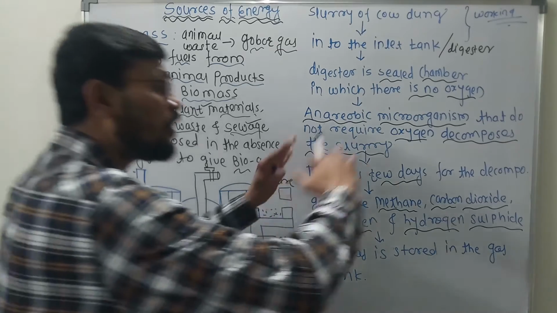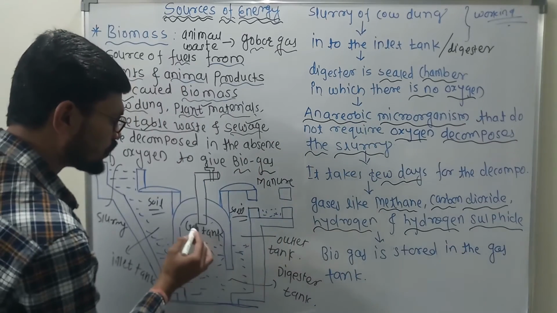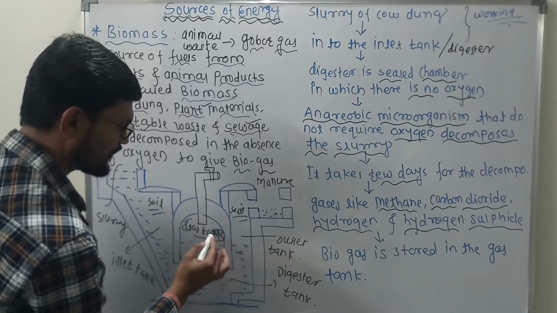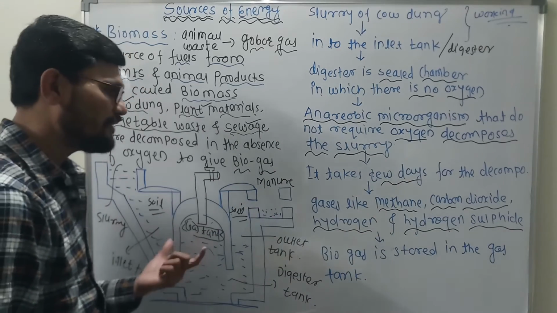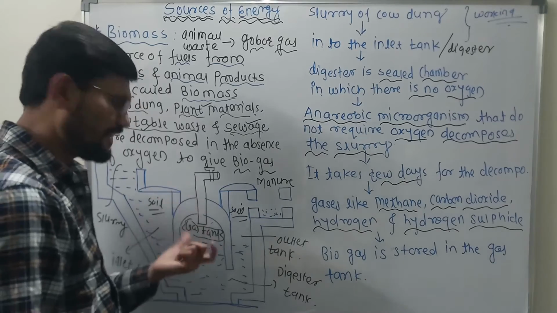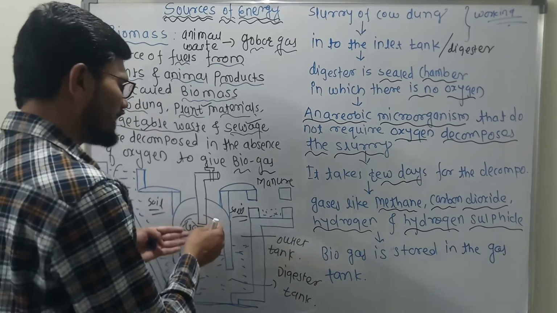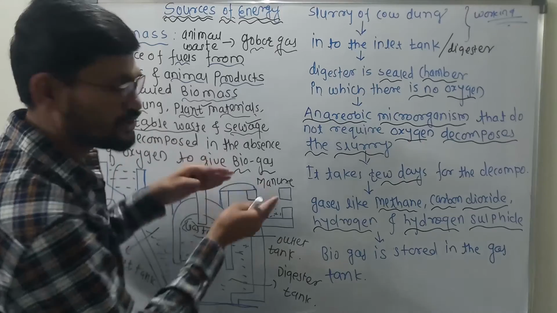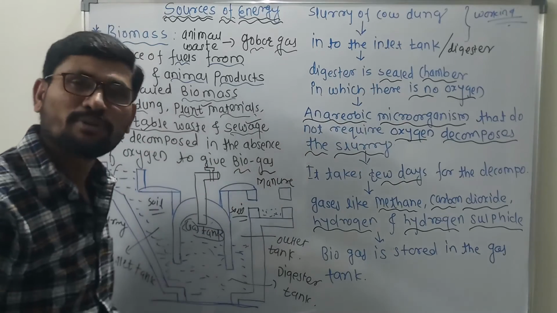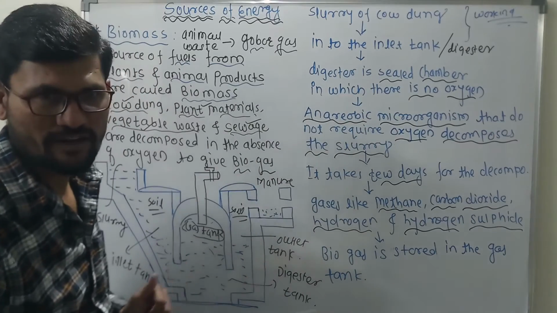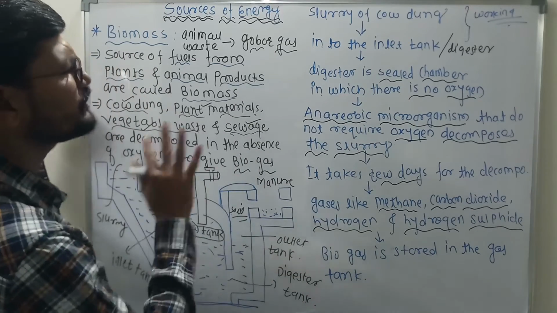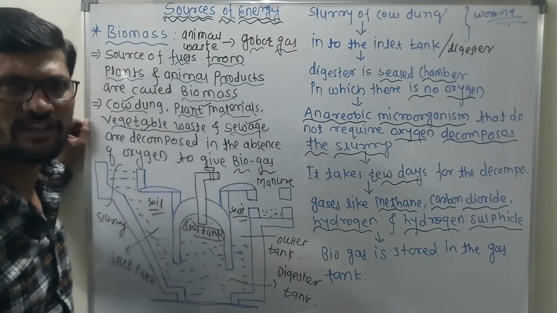Clear? And all these gases were stored where? In the gas tank. In the gas tank, all these gases were stored. Clear? And whenever you want, that gas can be taken out from the gas tank through the pipes for further purposes. Getting what I'm saying? Or it is taken toward the biomass plant. Isn't it, Babu? This is one of the very important types, it is to be called as the biomass.